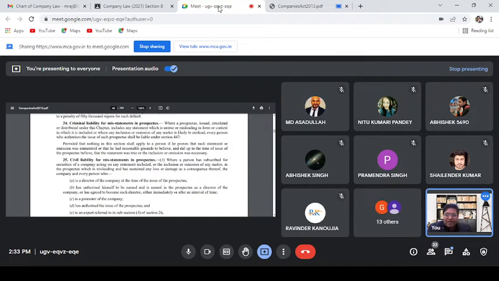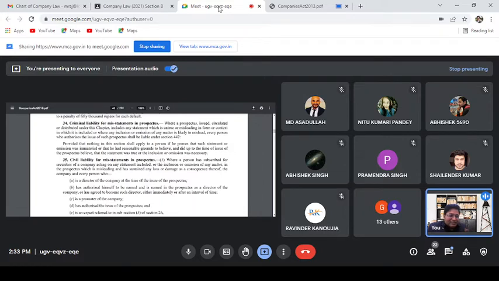Provided that nothing in this section shall apply to a person. This is, you can say, the defense or the exceptions to the first part of section 34, because section 34 imposed the liability on every person who was authorized to issue the prospectus. But suppose the person who was authorized to issue was not actively participating, or there may be many situations.